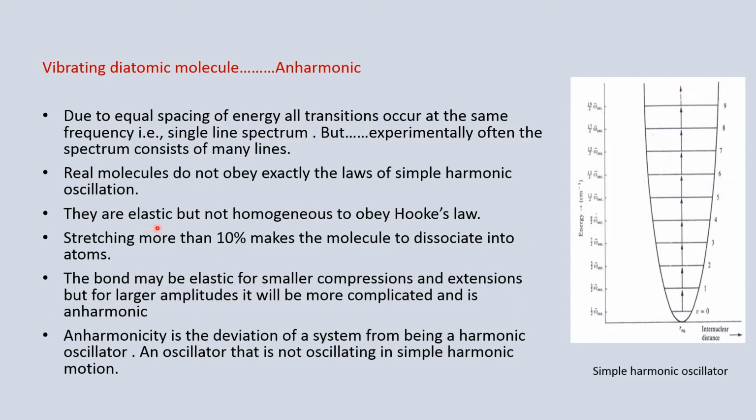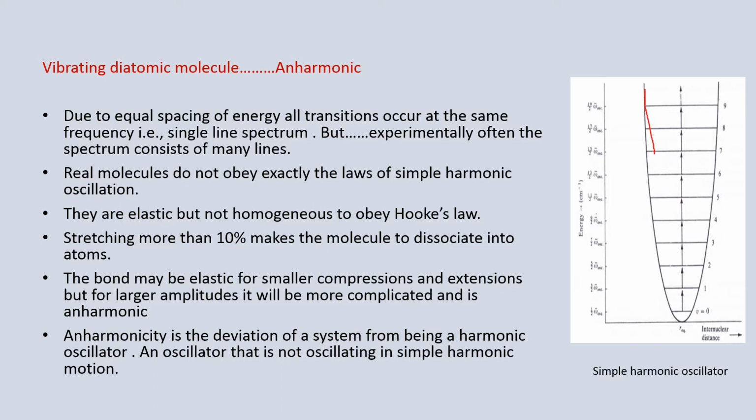Though the bond is elastic, it is not so homogeneous as to obey Hooke's law. If we stretch the bond to greater than 10% of its bond length, there comes a state where the molecule will dissociate into atoms. The bond may be elastic for smaller compressions and expansions, but at larger amplitudes, it becomes more complicated and anharmonic.